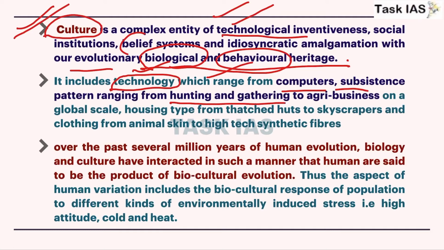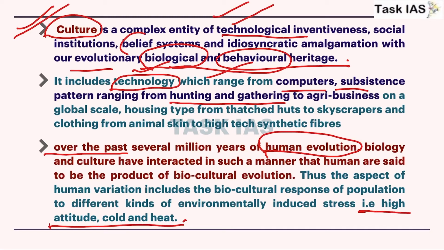Over the past years, human evolution is a product of different types of cultural as well as biological mechanisms which have an integrated impact on human evolution. And these biological as well as cultural adaptations have an important role in the adaptation of an individual to different environmental stresses, for example high altitude, cold and heat.